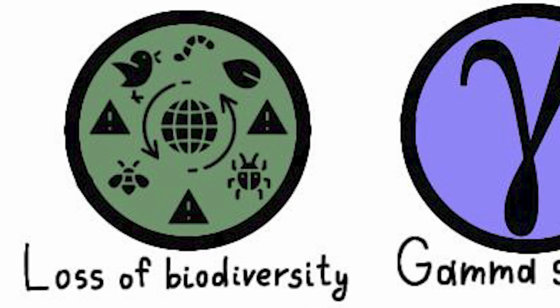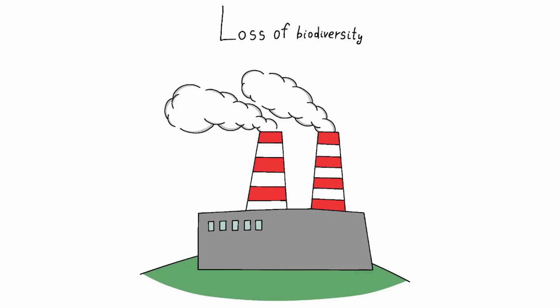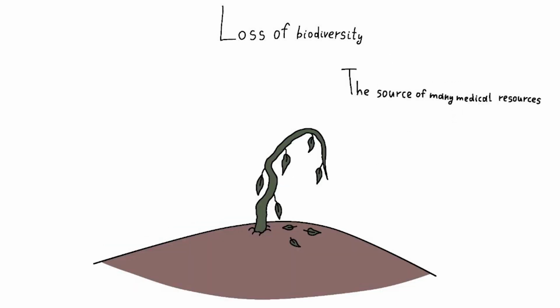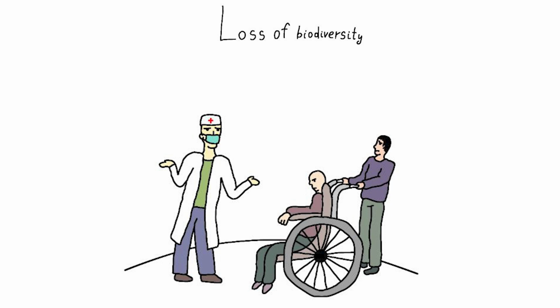Loss of biodiversity. The long-term destruction of ecosystems and loss of biodiversity due to anthropogenic activities, including pollution, deforestation, relocation, and redistribution of species, can lead to the extinction of many species and cascading effects on other living organisms. Biodiversity is the source of many medical resources, such as medicinal plants and microorganisms. Loss of species can result in the loss of potential healing agents and limit medical treatments and research.